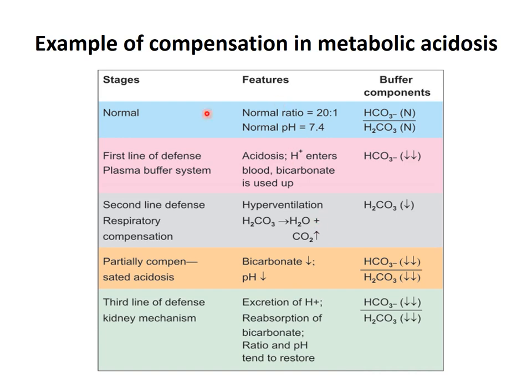Here the same example, which is given in your book, is shown as metabolic acidosis. What happens in the normal blood picture? The normal ratio of the buffer components, bicarbonate to carbonic acid, is 20 to 1, meaning bicarbonate is 20 times the carbonic acid. The normal level of bicarbonate is on average 24 millimole per liter and carbonic acid is 1.2 millimole per liter, so the ratio becomes 20 to 1, and at this ratio the pH is 7.4.